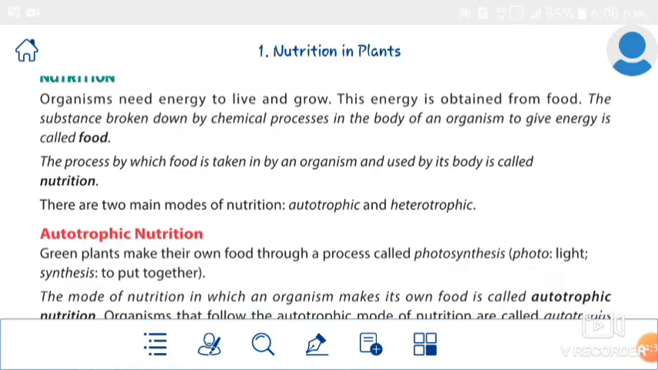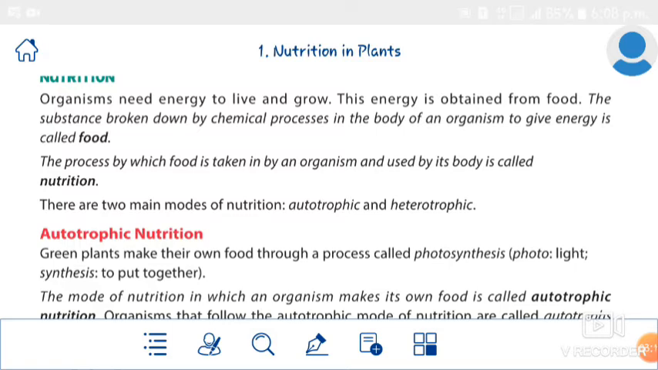So what is autotrophic nutrition? For example, we studied green plants, right? The green plants make their own food through a process called photosynthesis. That means plants make their own food by themselves. They get water from the soil, and they absorb carbon dioxide, and they use sunlight also. So they are preparing their own food.